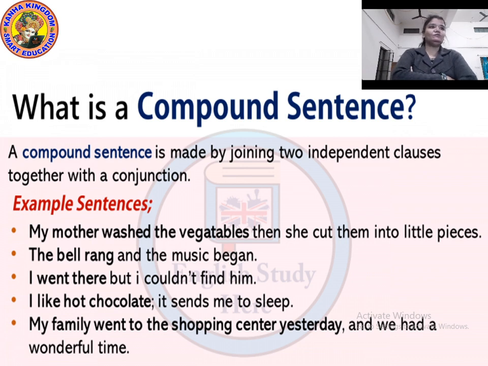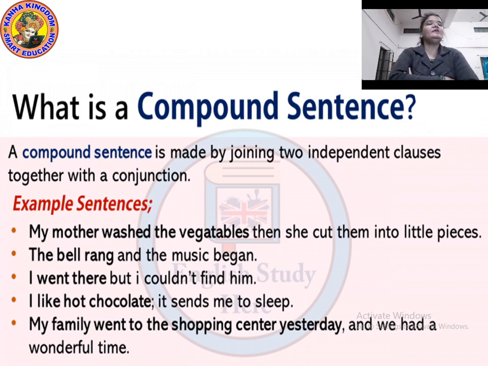It sends me to sleep. Now here there is no conjunction, right? But yes, there are two clauses: I like hot chocolate and it sends me to sleep. There are two clauses, so that's why it is a compound sentence.